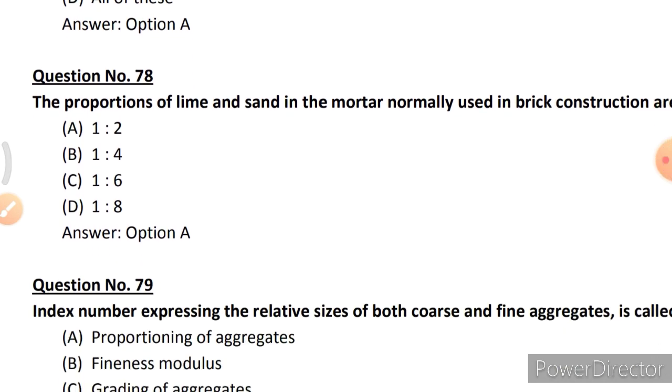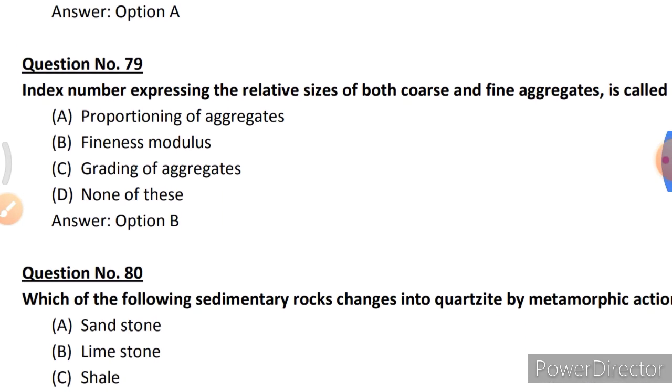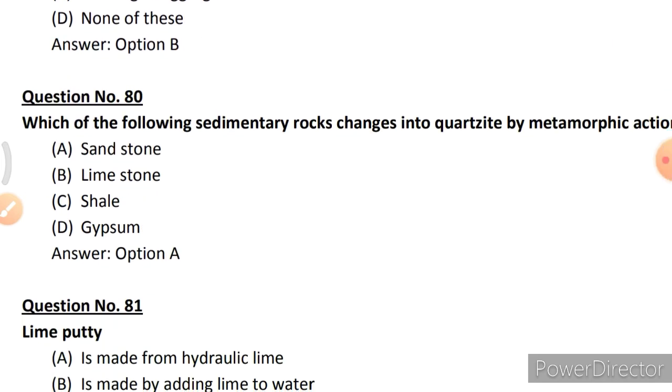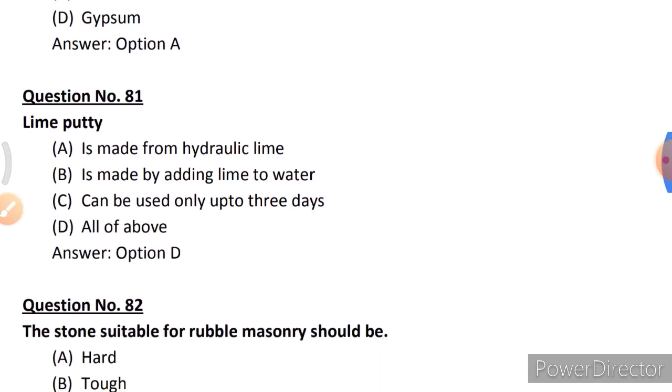The proportions of lime and sand in a mortar normally used in brick construction are option A, 1:2. Index number expressing the relative sizes of both coarse and fine aggregate is called option B, fineness modulus. Which of the following sedimentary rocks changes into quartzite by metamorphic action? So option A, sandstone. Lime putty is made from hydraulic lime, is made by adding lime to water, can be used only up to 3 days, all the above. So option D, all the above.